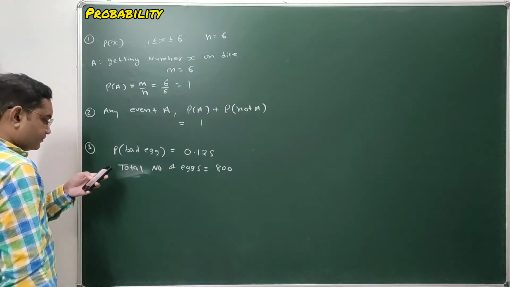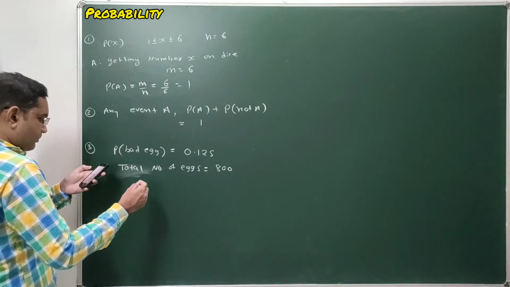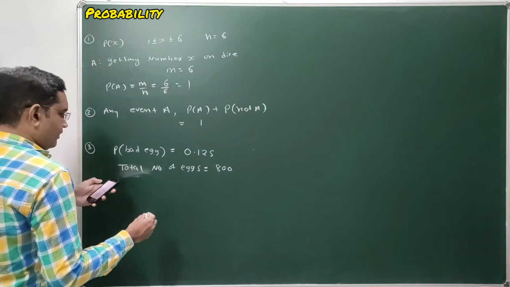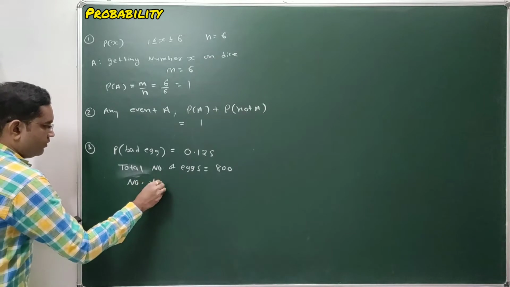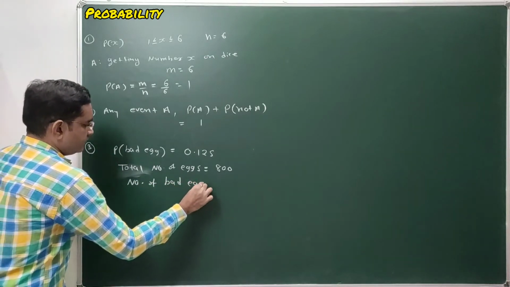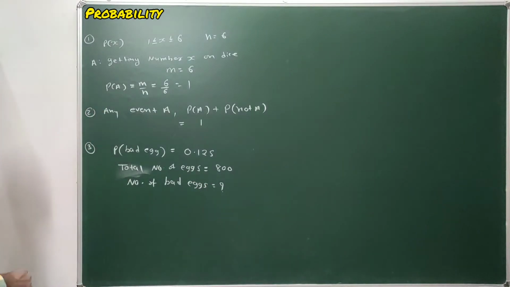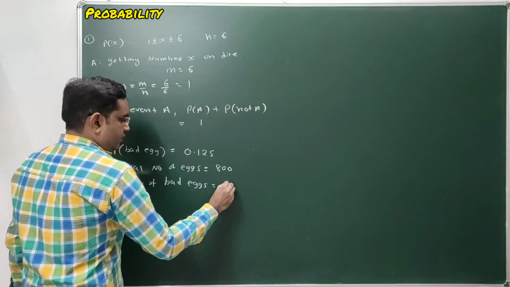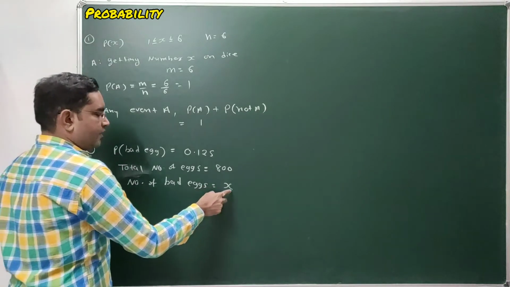So find the number of bad eggs. Find the number of bad eggs in a lot, that you have to find. So let's assume that the number of bad eggs in a lot is x.